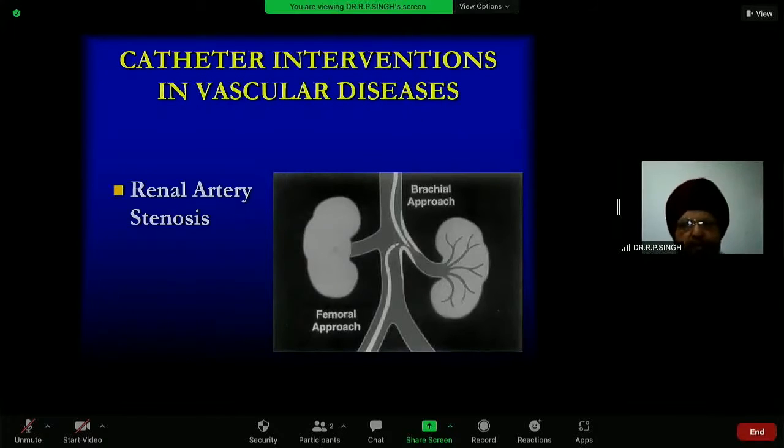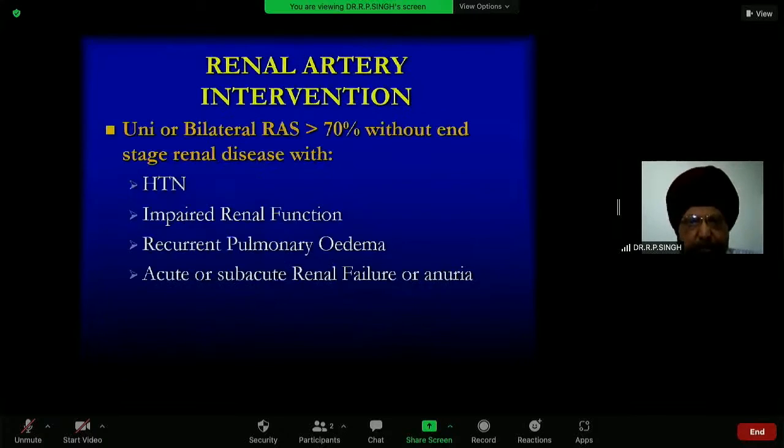Then another condition is renal artery stenosis. Most of the time, renal artery stenosis is missed, because if we diagnose the renal artery stenosis in time, we can save a lot of dialysis and even a lot of renal transplants. What are the indications for intervention? Unilateral or bilateral renal artery stenosis more than 70%, with hypertension where the patient requires 3-4 drugs to control it, impaired renal function, recurrent pulmonary edema, flash pulmonary edema, acute or subacute renal failure and uremia. So these are the indications.